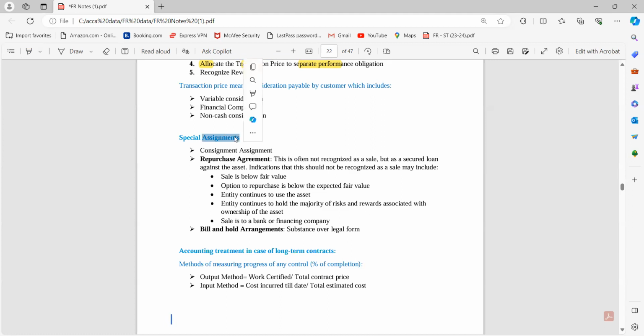So consignment, right? Repurchase agreement. This is often not recognized as a sale, but as a secured loan against sales. Basically what happens is that I made a contract with you that yes, I am selling you this, but after a particular time period I can repurchase this particular asset, and I can purchase it at a slightly lower price than the prevailing market price. So some such terms were decided between us. That means I am not selling you, I am not giving you the control, because I have the right to buy that particular asset back from you after a certain period of time at my price, right? So that is not a sale, that is just a loan.